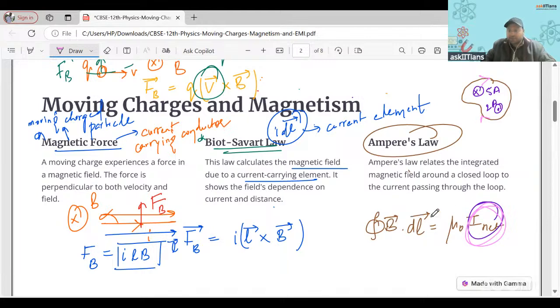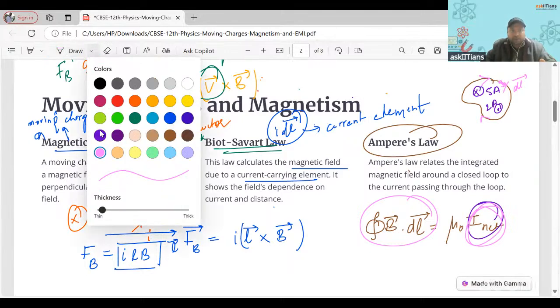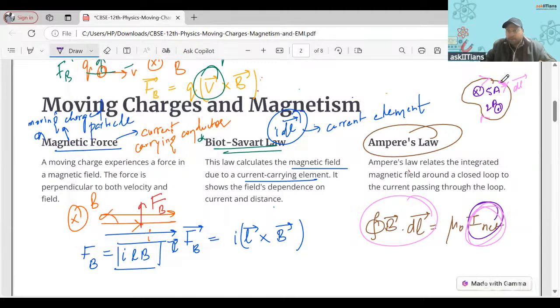So what does this calculate? Let's take a dl here, vector dl. Then we calculate the magnetic field associated with it. Let's say the magnetic field at this point can be like this, and then we calculate their dot product, vector B dot vector dl.